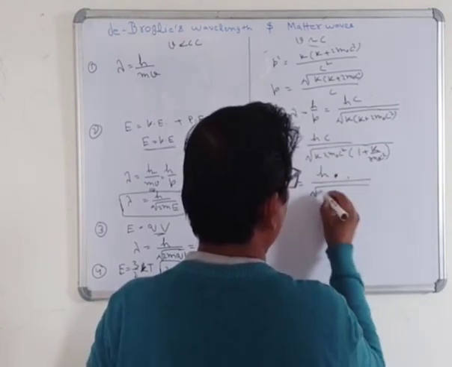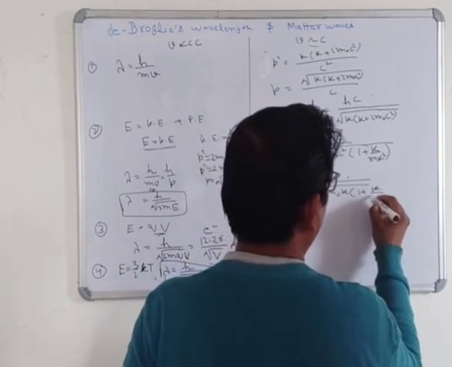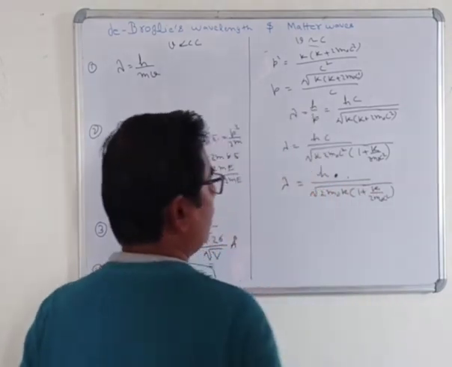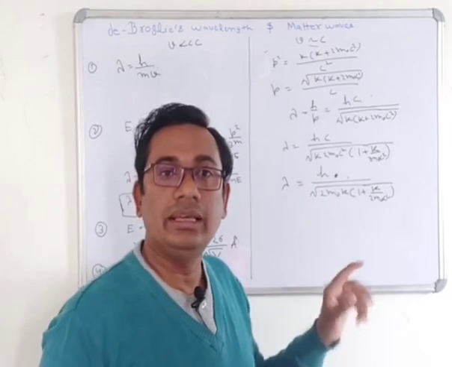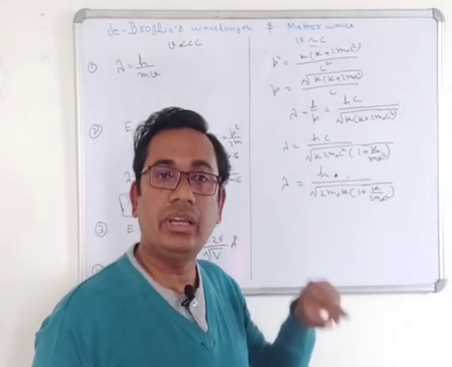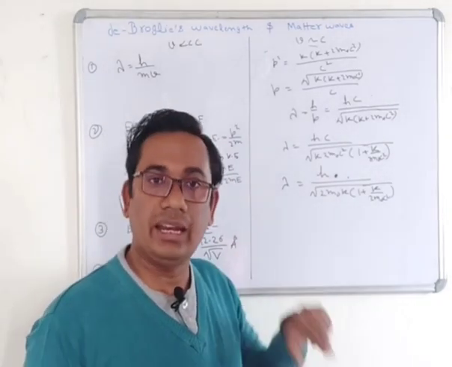λ = h/√(2m0K) times 1/√(1 + K/(2m0c²)), like that. Here λ is the relativistic de Broglie wavelength, because we will use the relativistic energy.